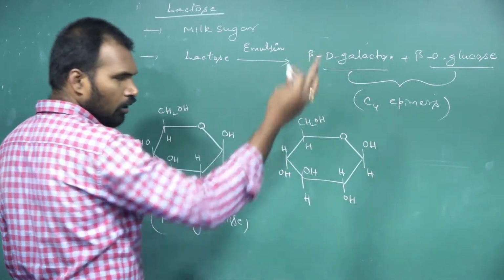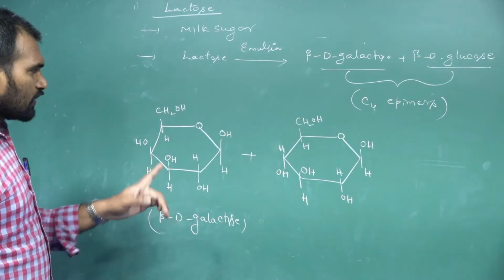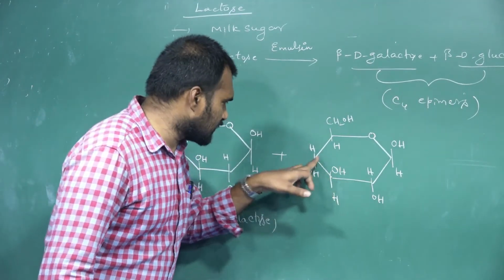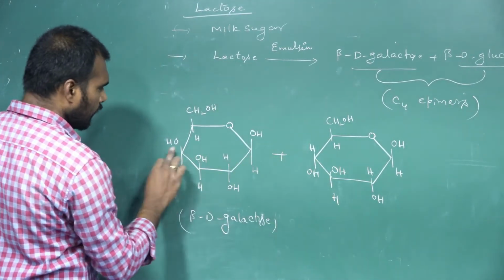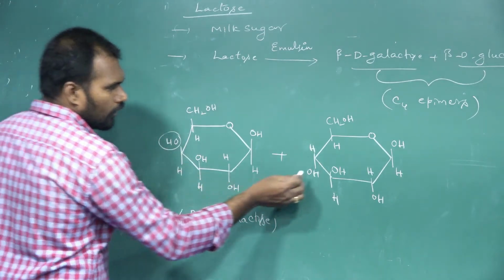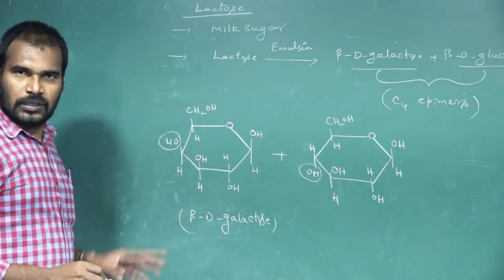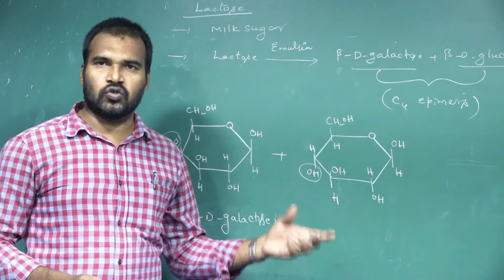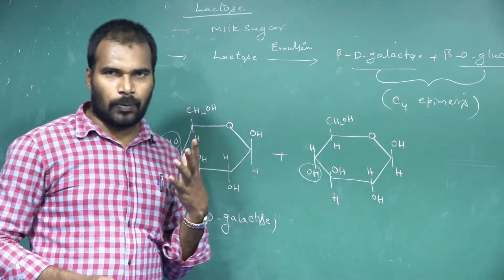OH, OH are at above. But they both are C4 epimers. C1, C2, C3, C4. See the 4th carbon. Here OH group is at above. Here OH group is at below. They both differ only at the 4th carbon. So that is why we are calling these two are C4 epimers.